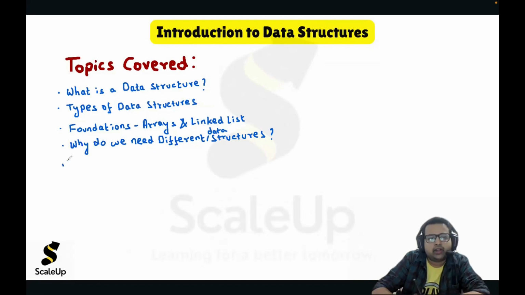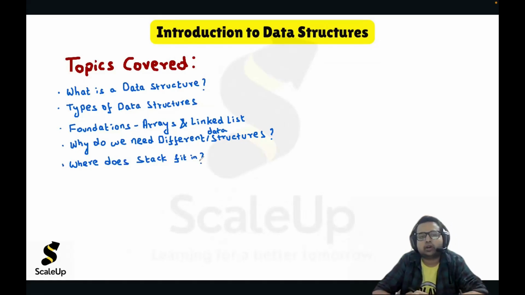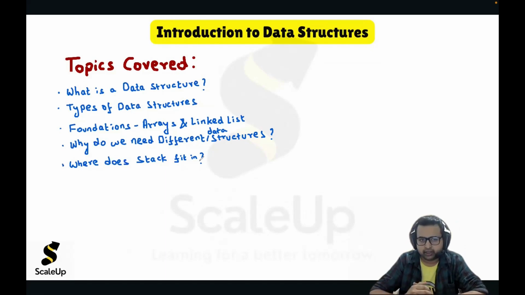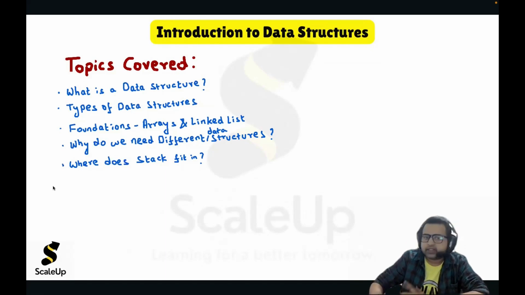And finally, we will conclude this lecture by discussing where exactly stack fits in, because this course is on stack. So we have to give special emphasis on stack, where exactly the stack fits in when we talk about data structures as a whole. So what's the role of stack, that we will discuss. These are the topics which we will be covering one by one in this lecture.